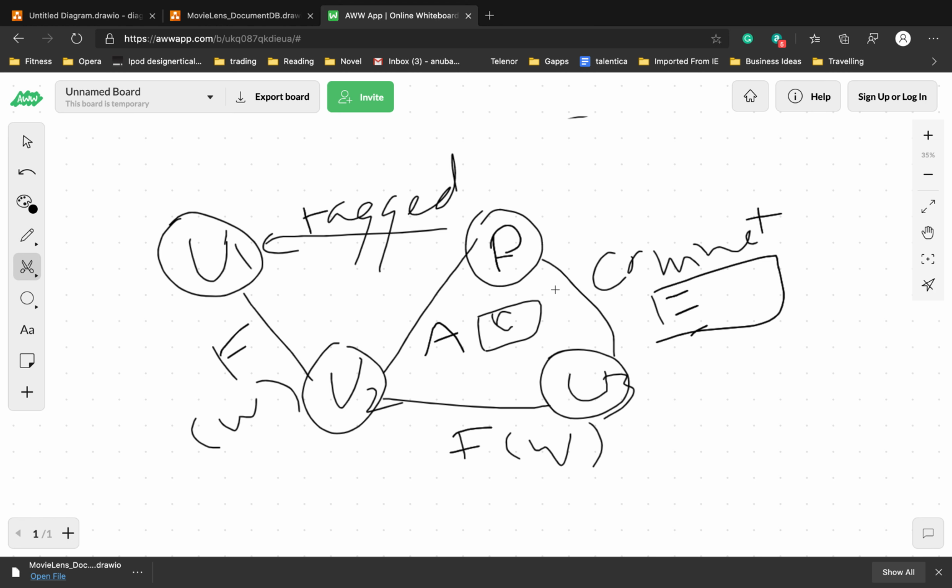So there could be user 1, user 2, user 3. These are related as friends. User 2 is actually author of a post which is tagged with user 1, and then user 3 is commenting on this post. So this is how your database will look in a graph database. This increases the complexity, and if there are a lot of other things involved, then this complexity also increases. But this is the fun of it.